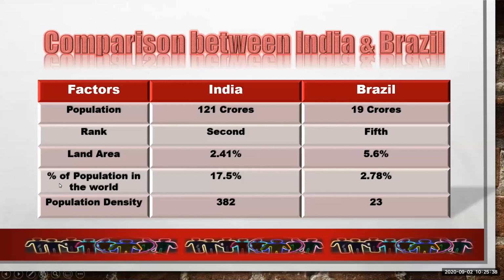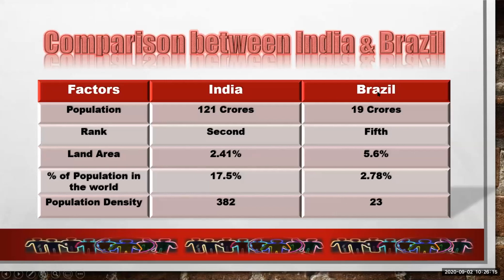Now, next factor, percent of population in the world. We have 17.5% of the world population share, and Brazil has only 2.78%. The density of population, we have 382 persons living in 1 square kilometer area, and Brazil has only 23 persons living in 1 square kilometer area.